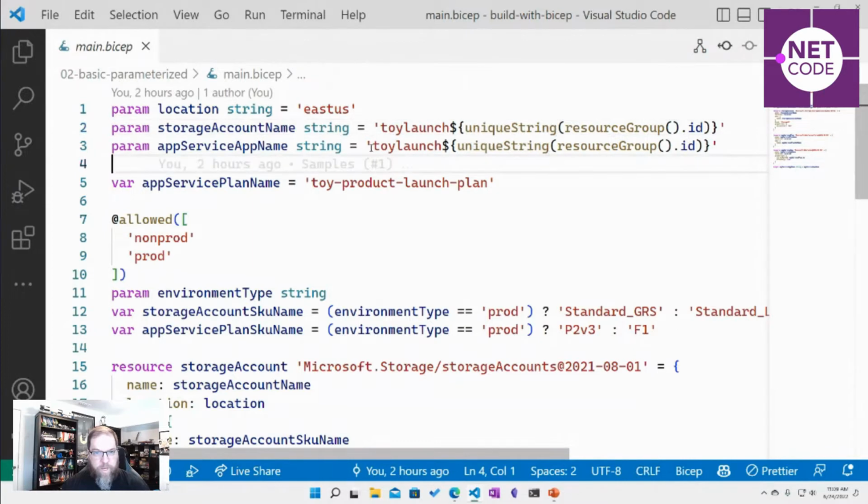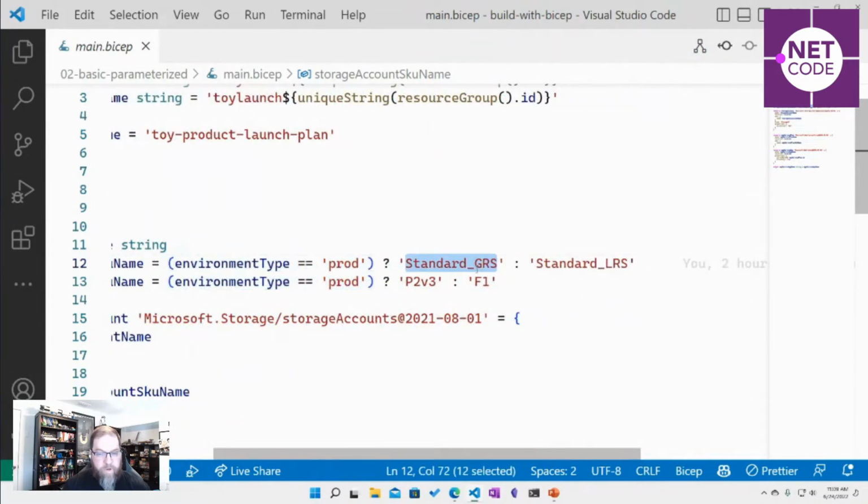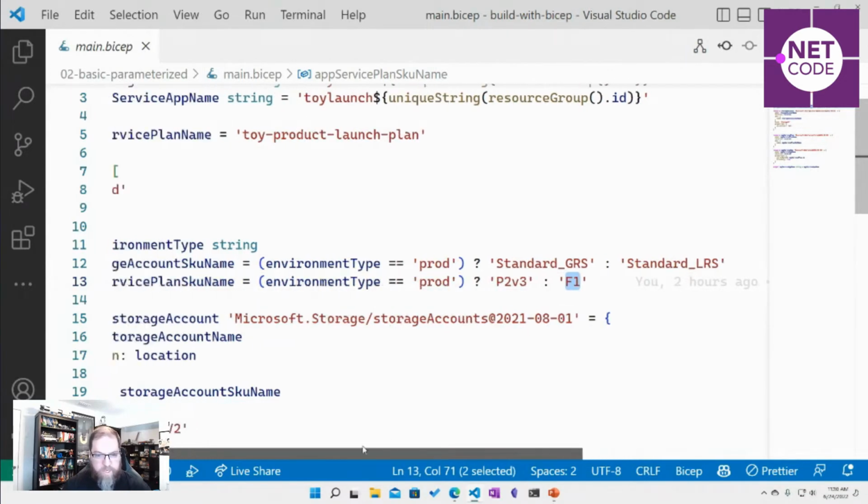So we can do expressions, we can do little functions. There's a reference on all of those. I will show you guys that. We also can do what is called the ternary operator, where you do the question mark and the colon. This is very common in JavaScript and .NET, but we can do conditionals. Essentially, this is saying if the environment type is prod, do a globally redundant service. Otherwise, give it a local one. If it's prod, make it a P2, a big premium app service. Otherwise, make it a lower, free tier.